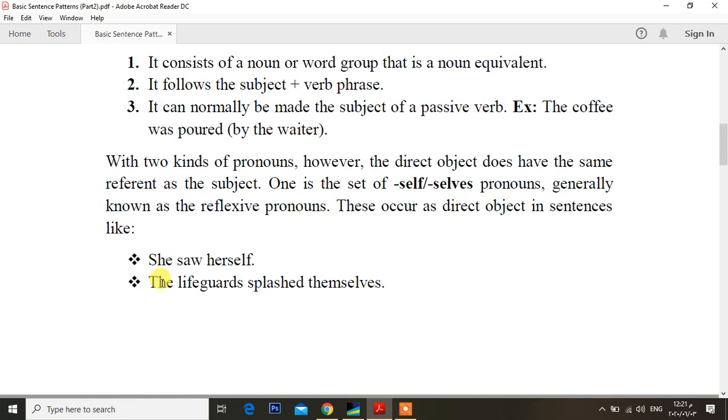The second example, the lifeguards splashed themselves. The lifeguards and themselves have the same referent. They are referring to the same group of people.